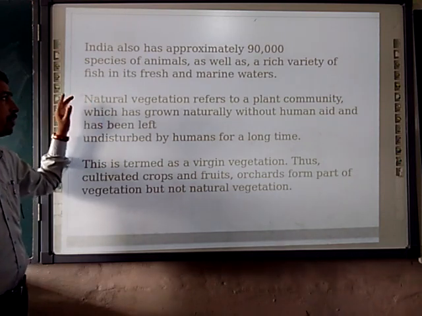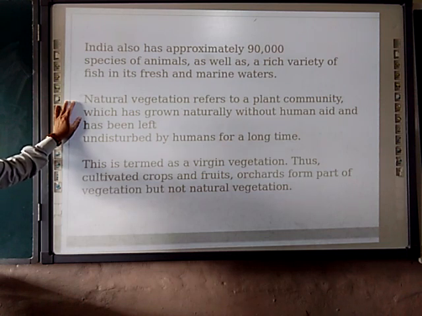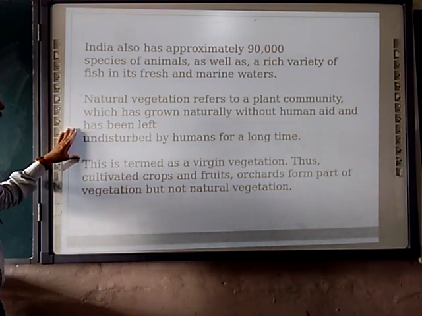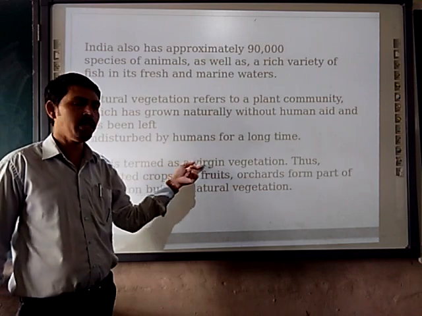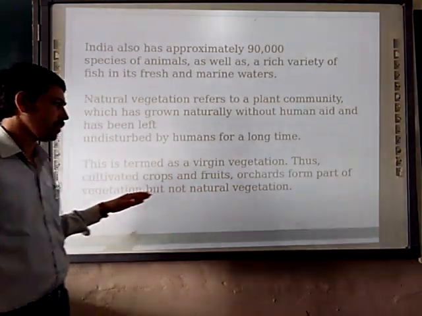So first, what is natural vegetation? We are going to see. Natural vegetation refers to a plant community which grows naturally without human interference and has been left undisturbed by humans for a long time. So they are untouched. This term is called virgin vegetation. They are not disturbed by human beings.